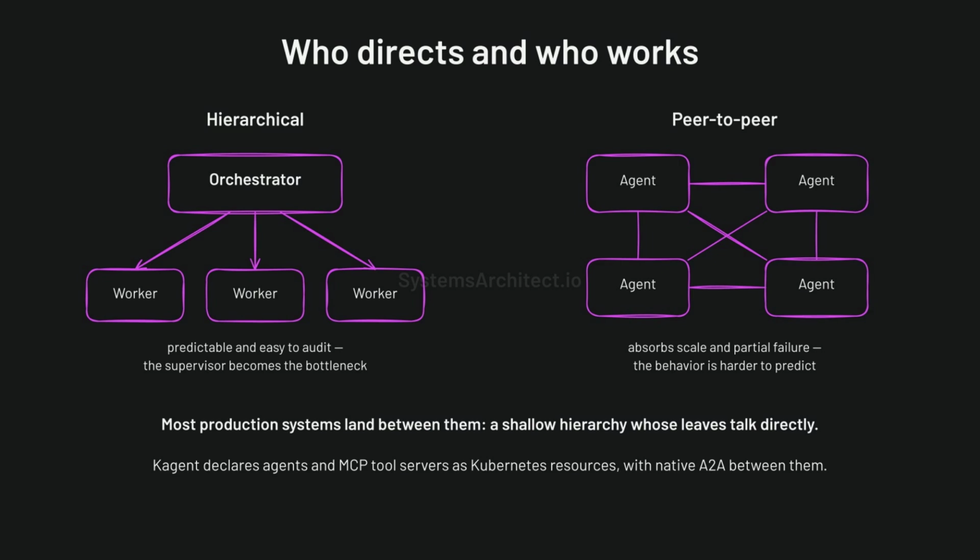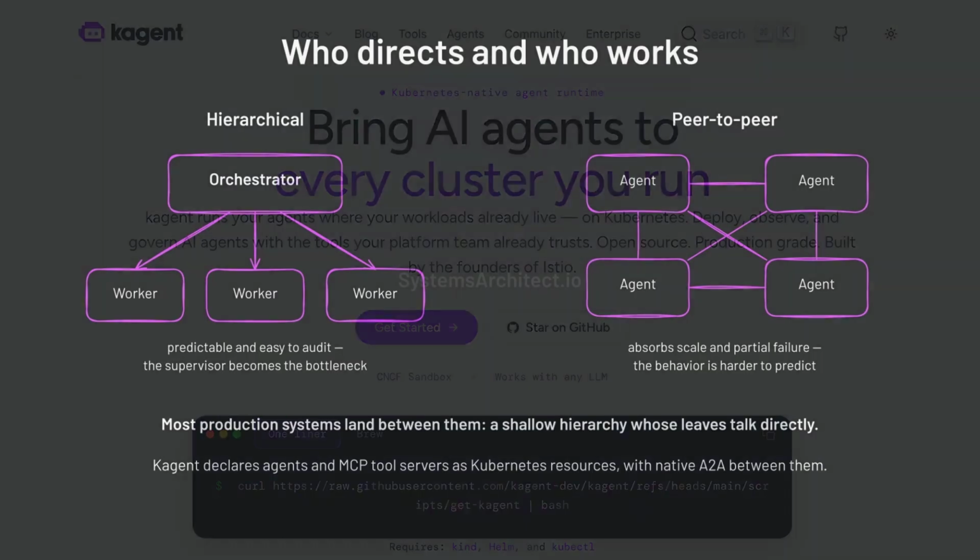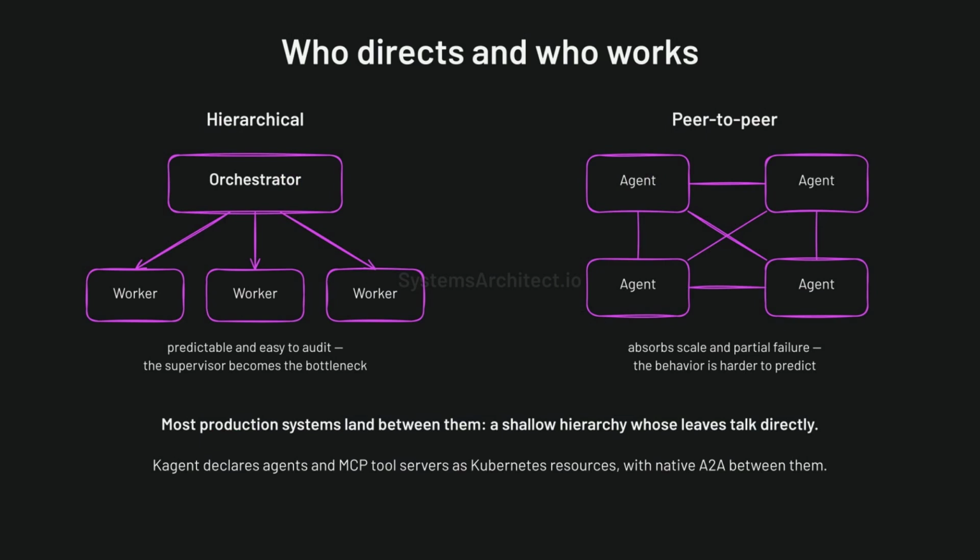A hierarchy is predictable and easy to audit, but the supervisor becomes a bottleneck. Peer-to-peer meshes absorb scale and partial failure better. Their behavior is harder to predict. Most production systems land between the two, with a shallow hierarchy whose leaves talk directly. K-Agent, a Kubernetes native open-source framework, is one concrete mesh stack.